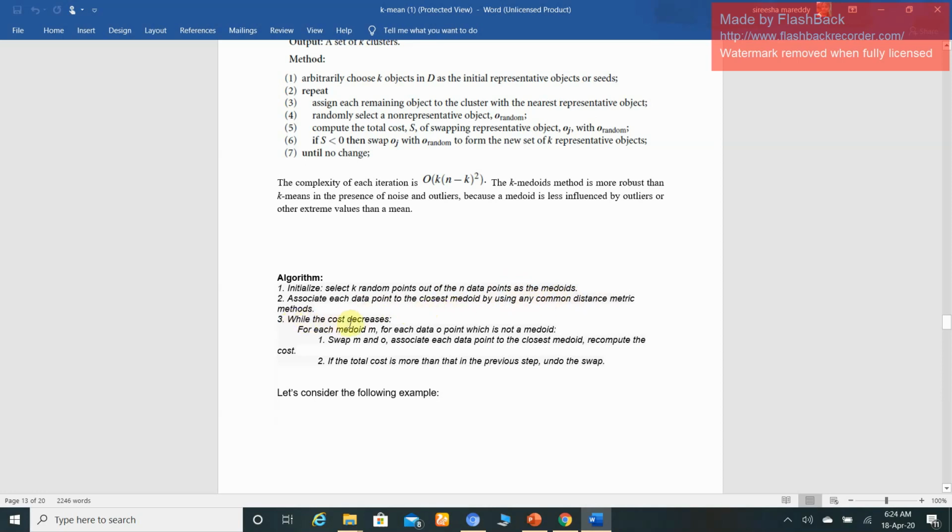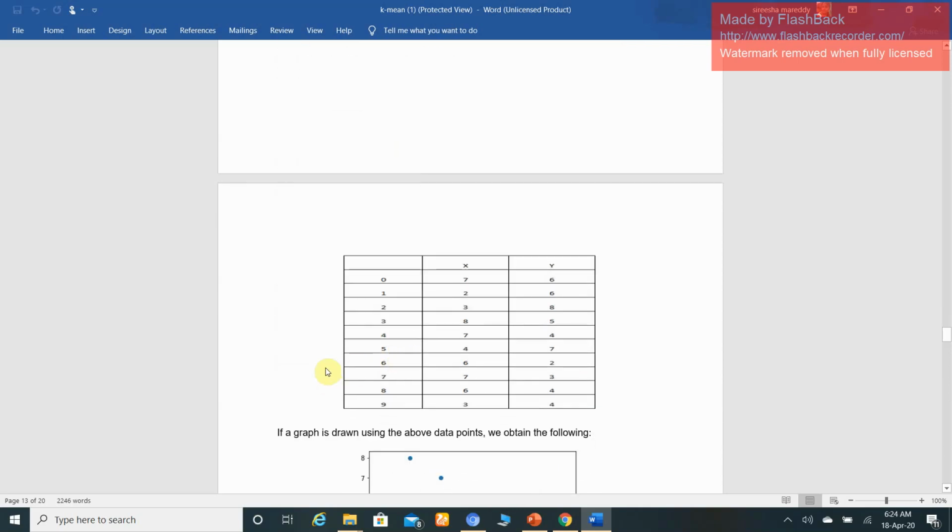In this particular algorithm we are using Manhattan distance. The third step: while the cost decreases, for each medoid m, for each data point O which is not a medoid, swap m and O, associate each data point to the closest medoid, and recompute the cost. If the total cost is more than that in the previous step, undo the swap, right? Now try to observe the example.